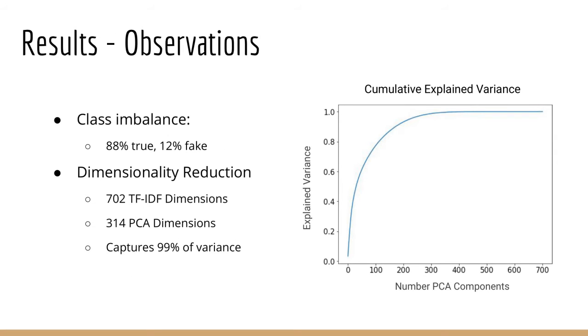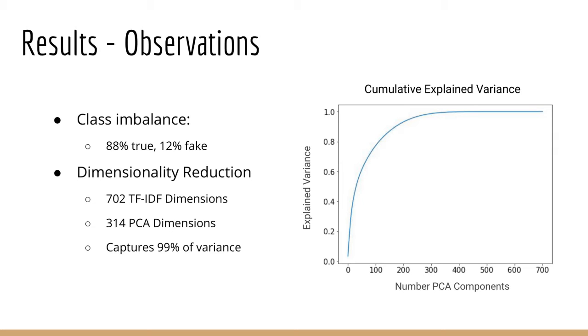We performed some initial exploration of the dataset by looking at the class imbalance between true and fake tweets. We found a significant imbalance of 88% true to 12% fake. We later resolved this imbalance by oversampling the fake data points. We also performed dimensionality reduction using the PCA algorithm.